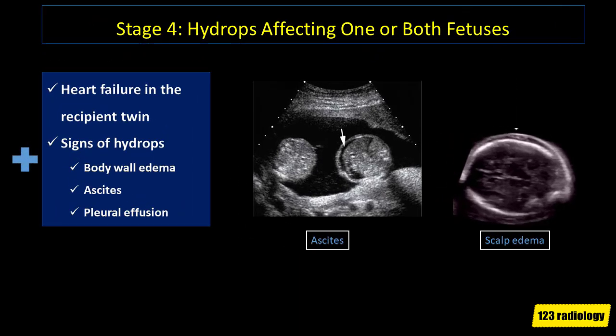Stage 4. For stage 4, you will end up getting heart failure in the recipient twin, and you will also get signs of hydrops, which includes body wall edema, pleural effusion, pericardial effusion, and ascites. Here we see the recipient twin showing ascites and scalp edema.